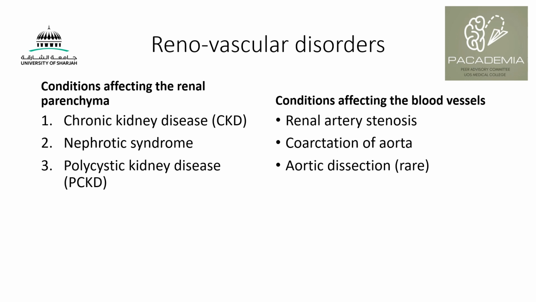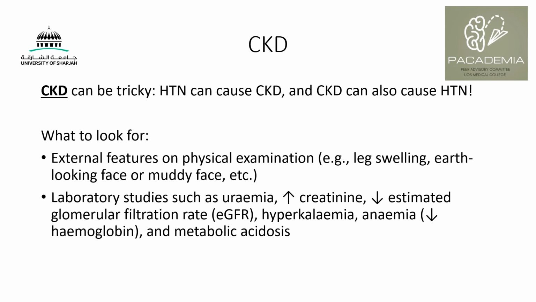Although you may find that the dissection is actually caused by uncontrolled hypertension. So the patient would have a known case of hypertension, they have very high blood pressure readings, and they're not complying with the medications, and this could be the cause of the dissection. And vice versa, it could be dissection leading to hypertension. That could be the cause also. Chronic kidney disease is tricky because it can go both ways, similar to dissection. Hypertension can cause chronic kidney disease, and vice versa. So sometimes it's difficult to know which one came first.